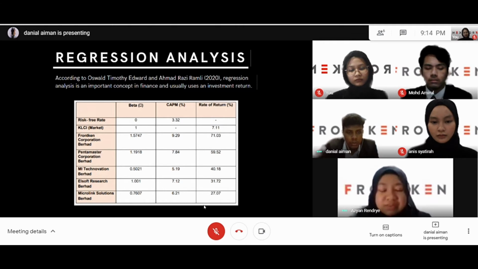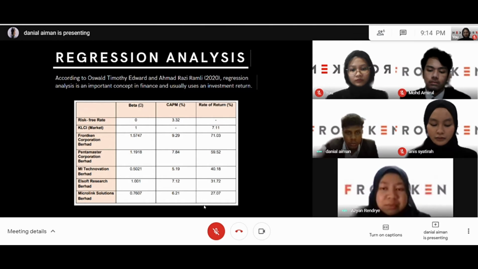Rate of return: if there is a positive return, it means the investor gains profit, and vice versa. Based on the table, Frencken recorded a 71.03% rate of return, which is the highest gain among the other companies. Last but not least is the risk-free rate. Based on the data, the risk premium recorded in December 2019 was 3.32%. It is important to identify the market risk premium because it is part of the CAPM formula.